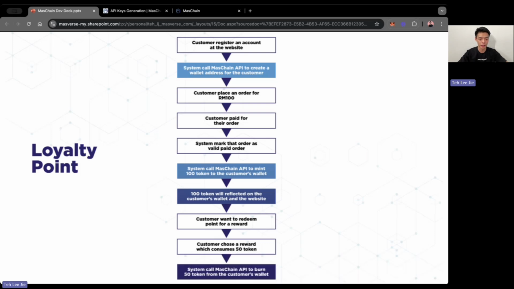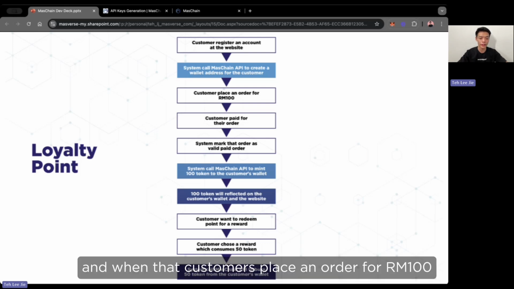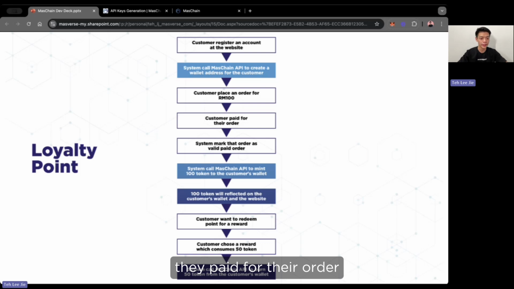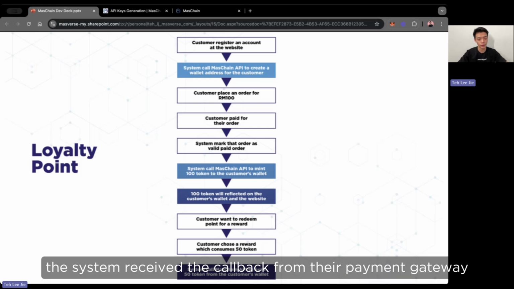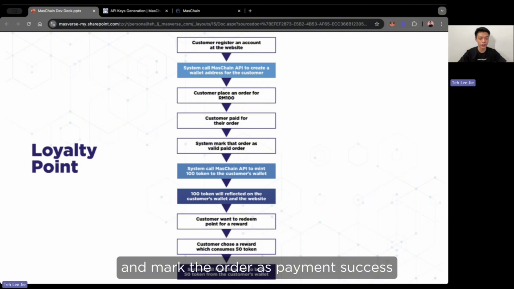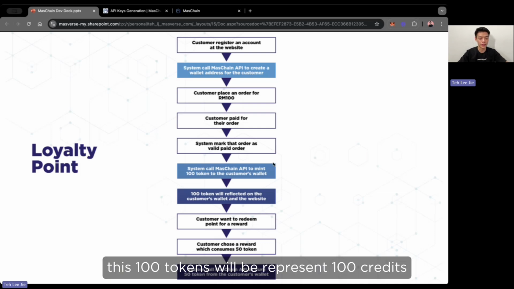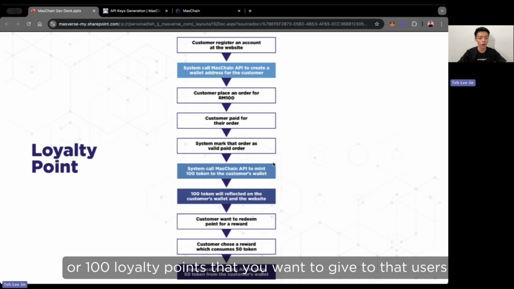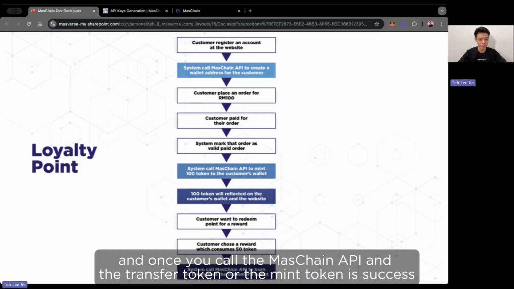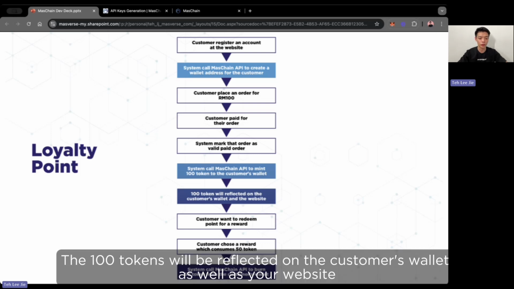When the customer places an order for 100 ringgit and pays for the order, the system receives the callback from the payment gateway and marks the order as payment success. After that, the system is able to call the MasChain API to mint 100 tokens to the customer's wallet. These 100 tokens represent 100 credits or 100 loyalty points that you want to give to the users. Once you call the MasChain API and the mint token is successful, the 100 tokens will be reflected in the customer's wallet as well as your website.